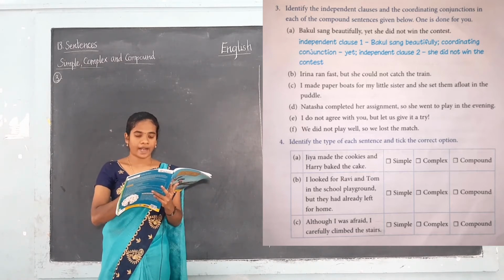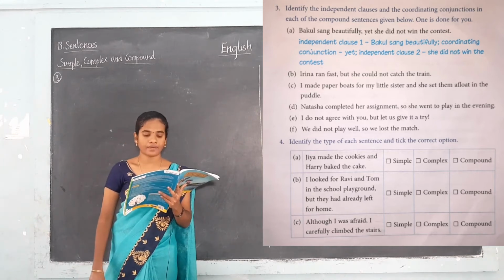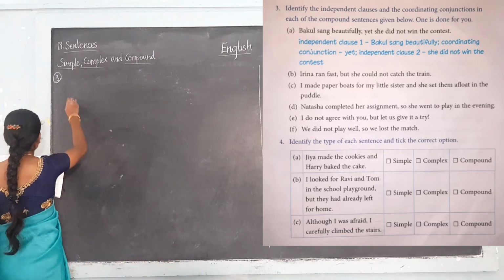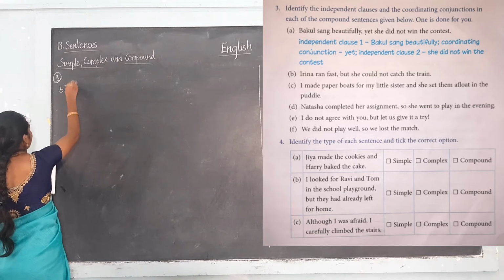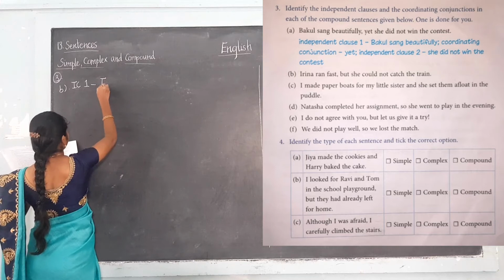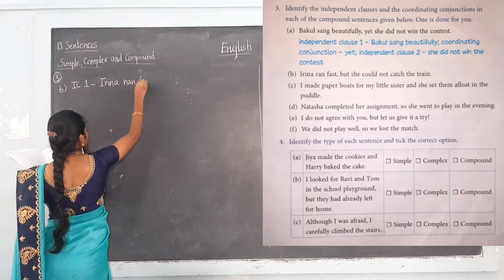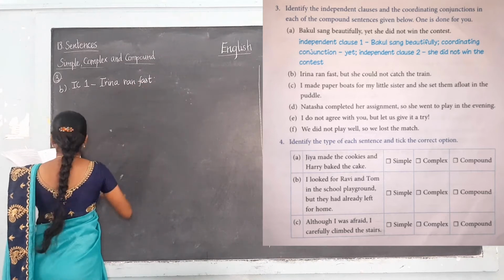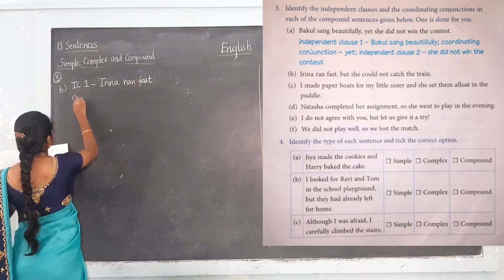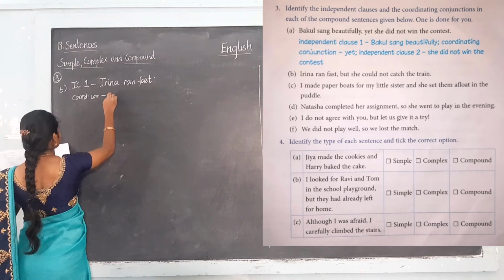Irana ran fast but she could not catch the train. So I have to write it like this. Independent clause 1: Irana ran fast. And what is the coordinating conjunction here? The coordinating conjunction is but.